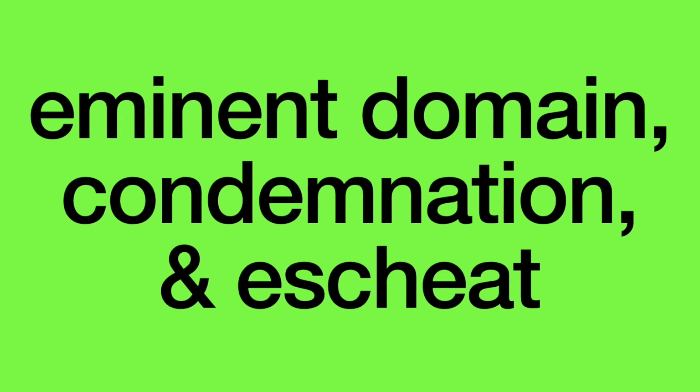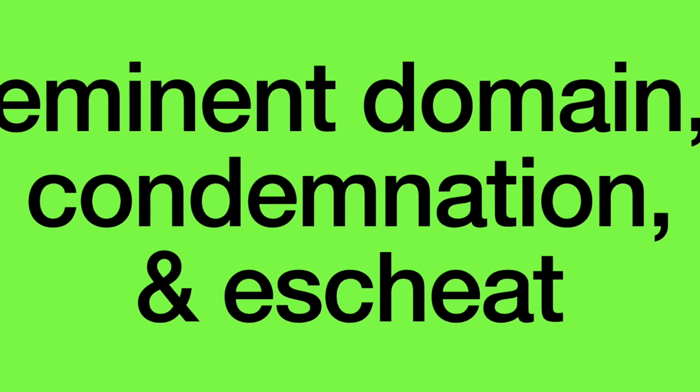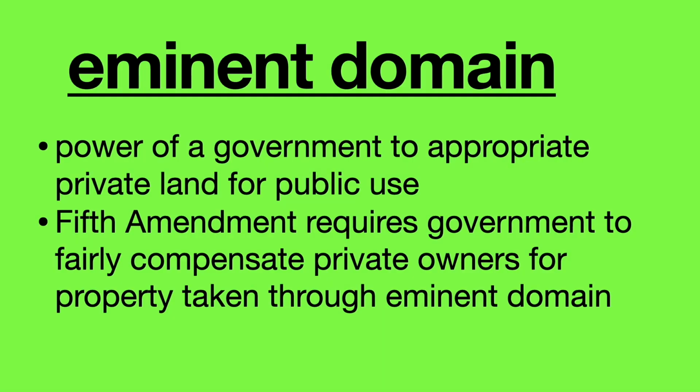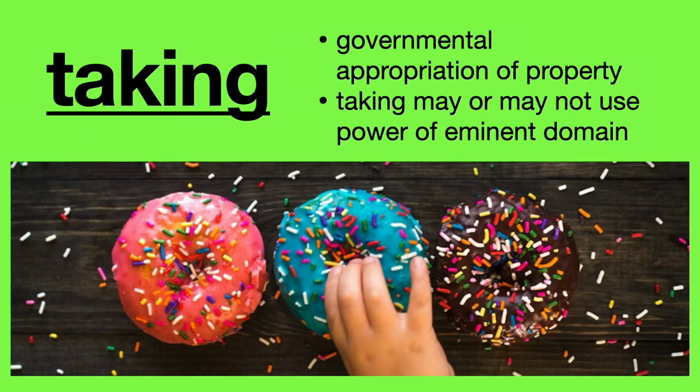Eminent domain, condemnation, and escheat. Eminent domain: the power of a government to appropriate private land for public use. The Fifth Amendment to the Constitution requires the government to fairly compensate private owners for property taken through eminent domain. Taking: governmental appropriation of property. A taking may or may not use the power of eminent domain.